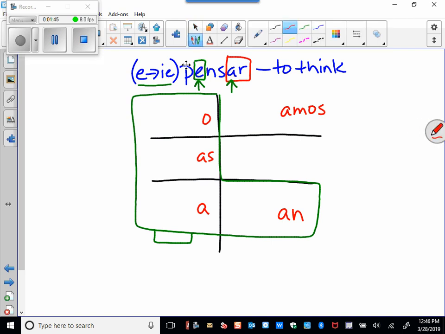So let's get started. Yo pienso. Tú piensas. Él piensa. Okay, I'm out of the boot now, so it's going to be no change. Nosotros pensamos. And back in the boot. Ellos o ellas piensan.